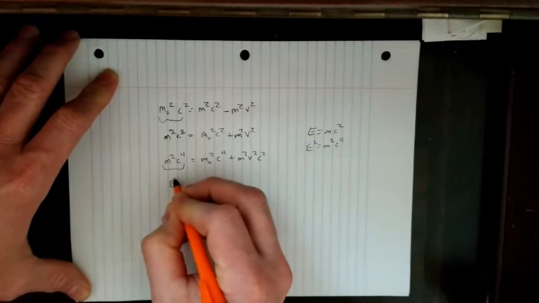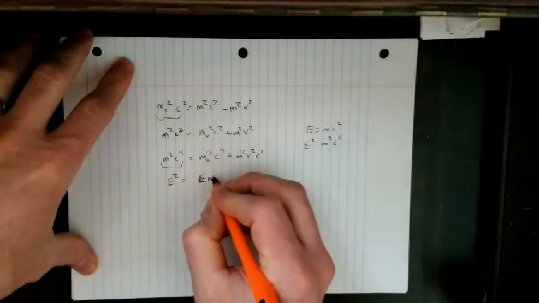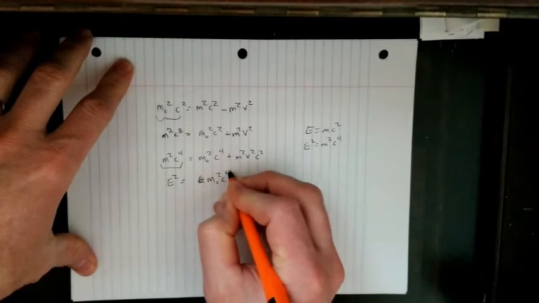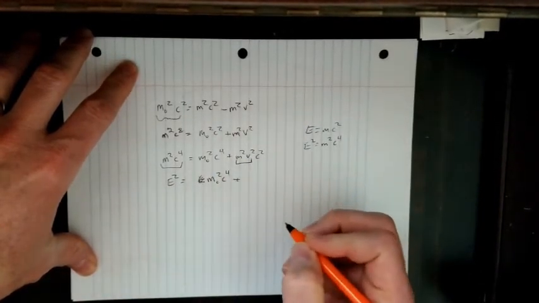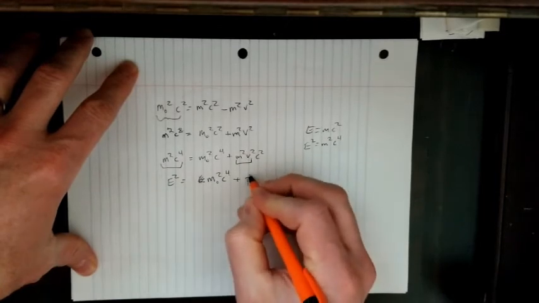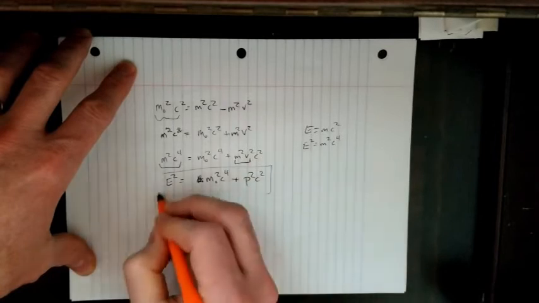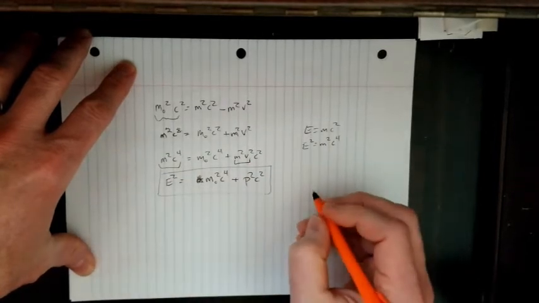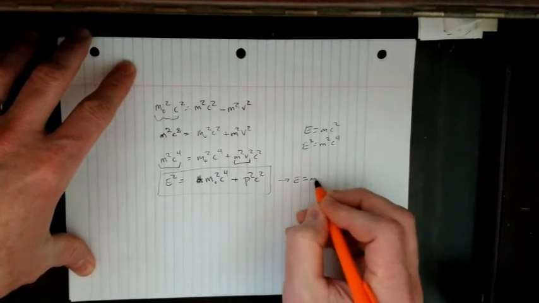So this is E squared is equal to, that's just the rest energy, m naught squared c to the fourth, that's the rest energy squared, plus, well, mass times velocity is momentum, so that's just p squared c squared. And so this is another form of the equation that ultimately could show that E equals mc squared.